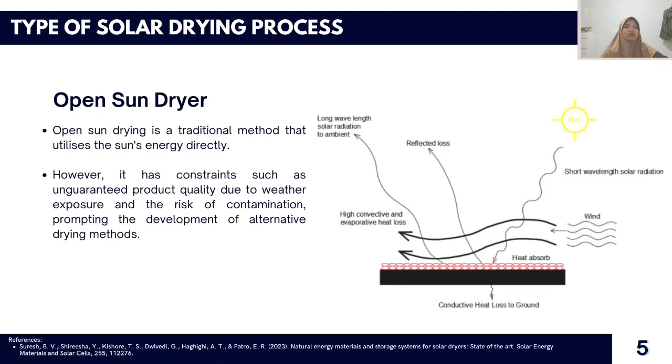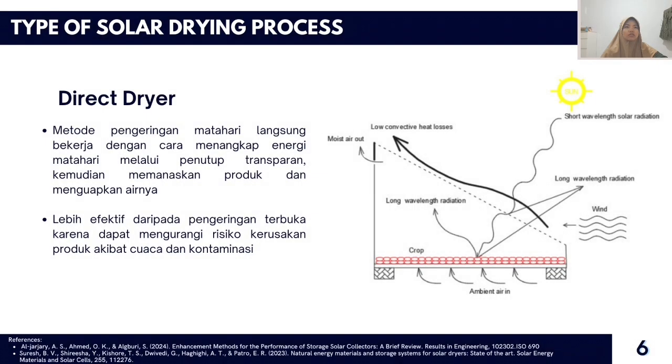A slightly modified method of OSD is natural or direct solar drying, which is also considered traditional for dehydrating agricultural produce. It consists of a translucent cover, as illustrated in this figure, which is intended to diminish temperature losses and to safeguard the foodstuff from rain and dust.